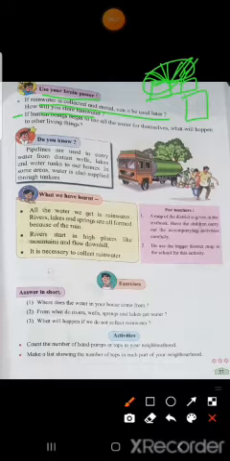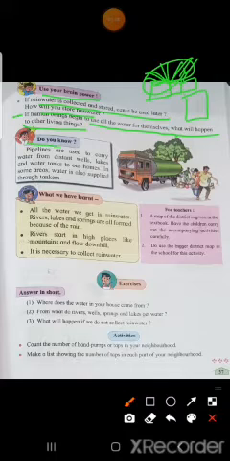Second, see, if human beings begin to use all the water for themselves, what will happen to other living things? Animals are there, plants are there. If you use all the water, if they do not get water, then they will die. So we should use the water carefully. We should give water to other human beings also, and other living things like plants and animals. We should water them. We should give water for birds also. Okay, we should not use all the water.